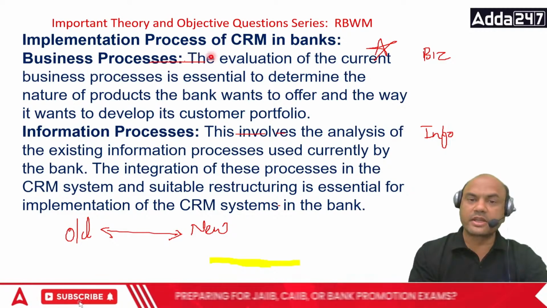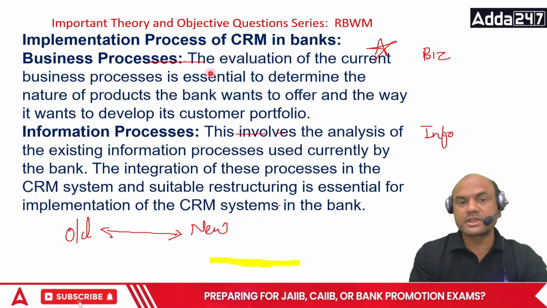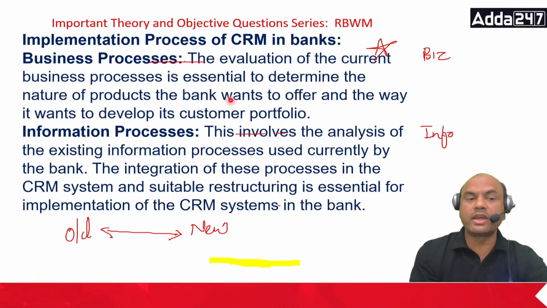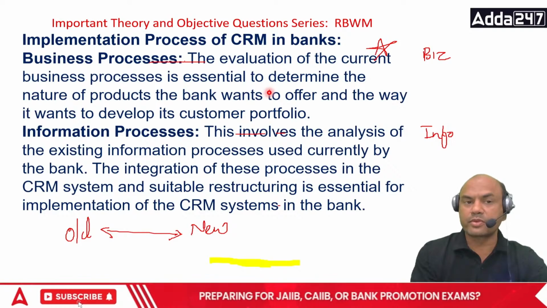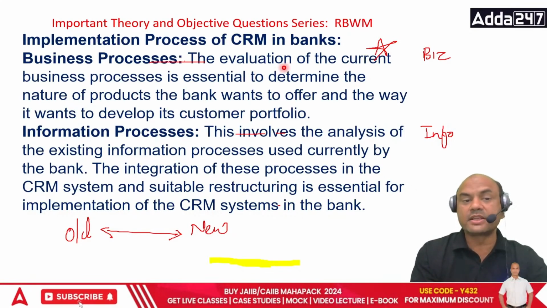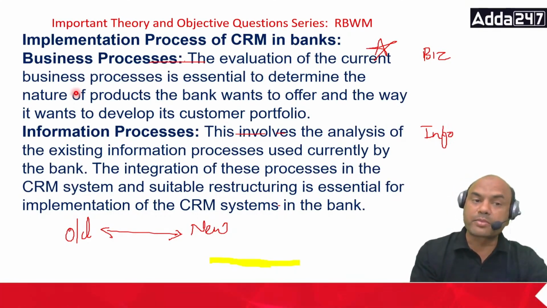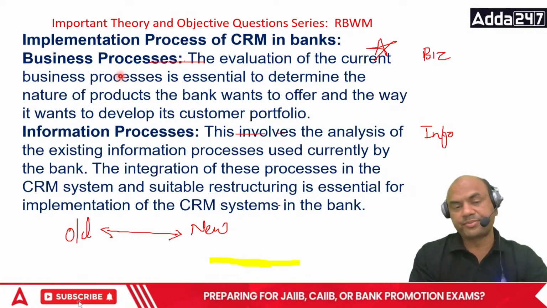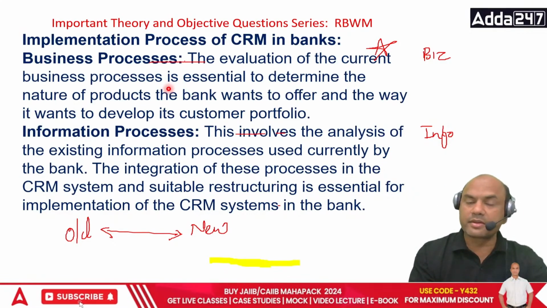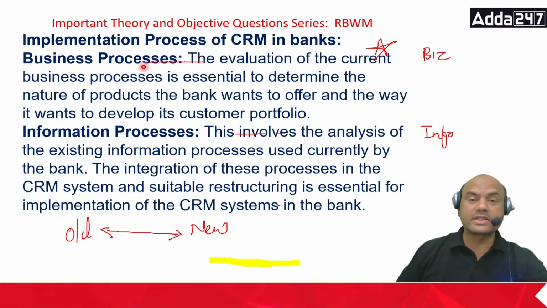Business processes. The evaluation of current business process is essential to determine the nature of the products the bank wants to offer and the way it wants to develop its customer portfolio. So what does it mean? Existing portfolio, existing system, you need to have the knowledge. Or existing process, you need to have the knowledge. You can't just go and bring any software and implement it. If you do such a thing, the whole organization goes in turmoil.